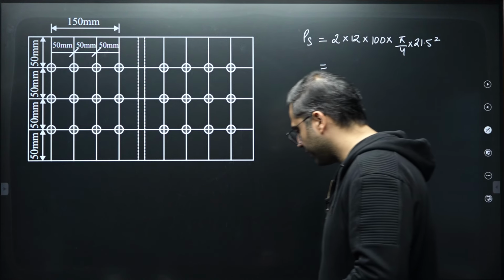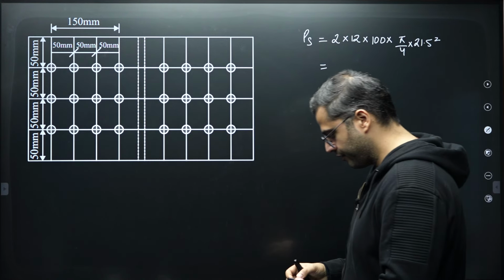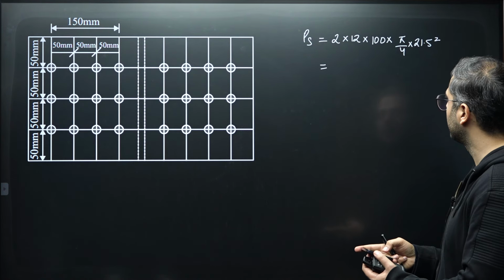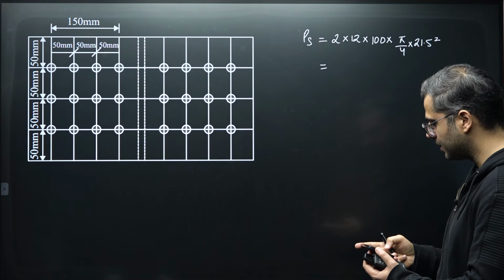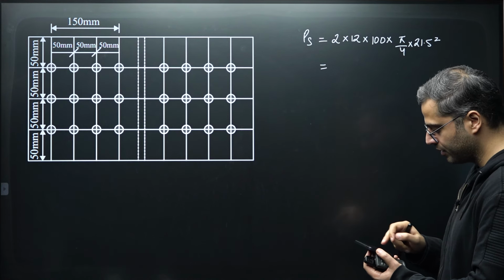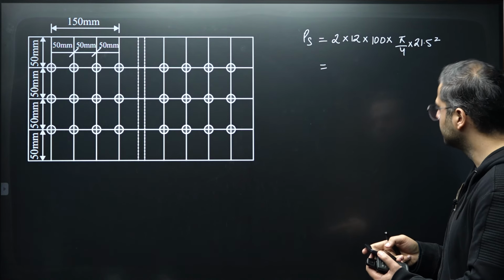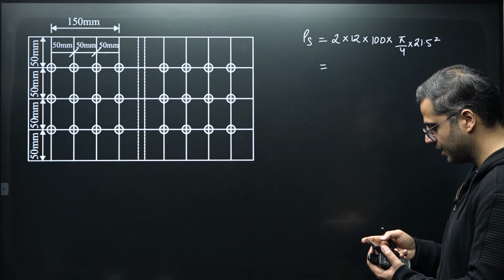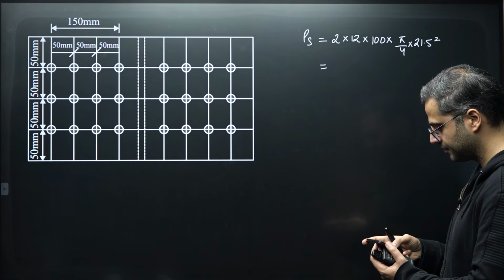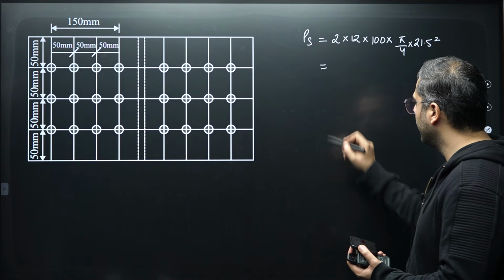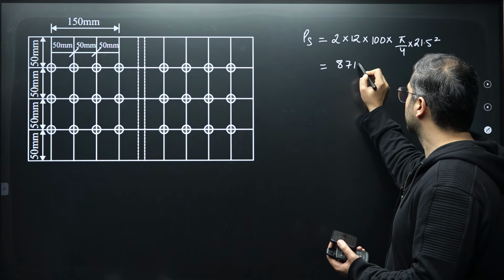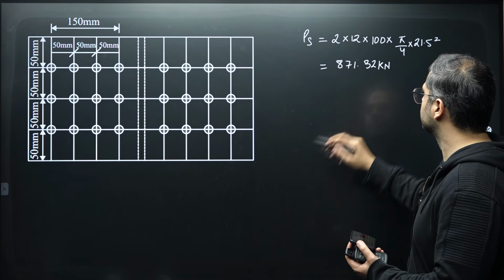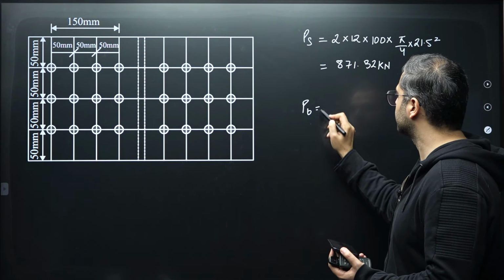So I can say 2 into 12 multiplied by 100 multiplied by pi by 4 into 21.5 square, and this will give us 871.32 kilonewton.